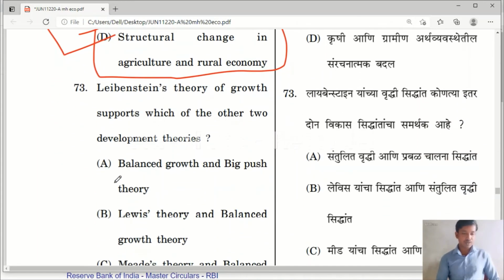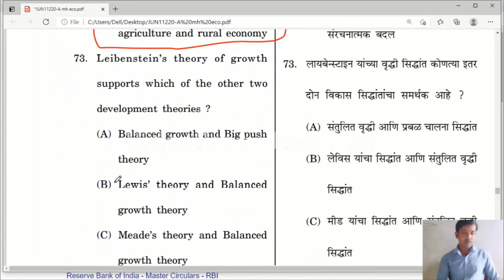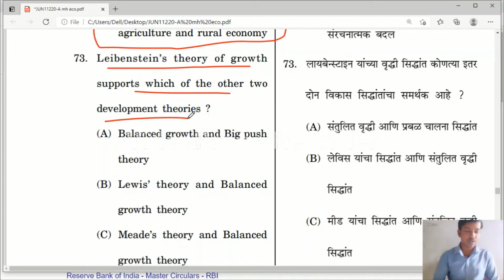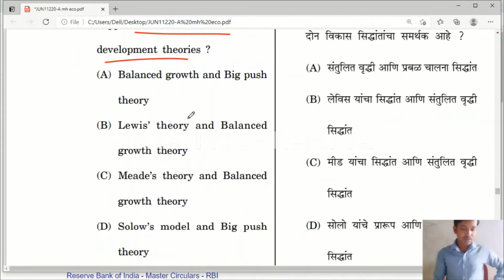Question number 73. Lewinston's theory of growth supports which two other development theories? Options: balanced and big push theory; Levy's theory and balanced growth theory; Mead theory and balanced growth theory; Solow's model and big push theory.